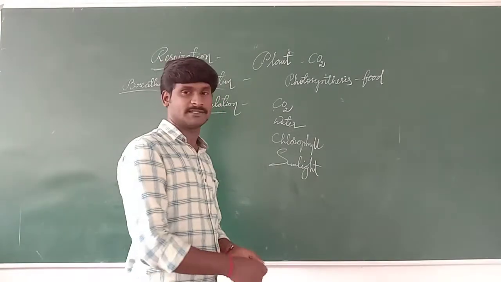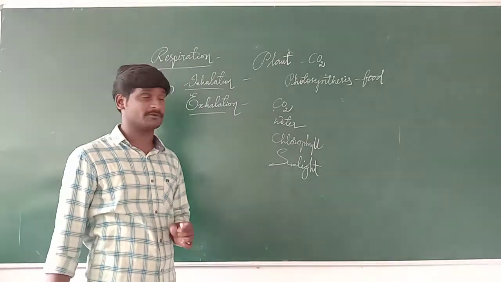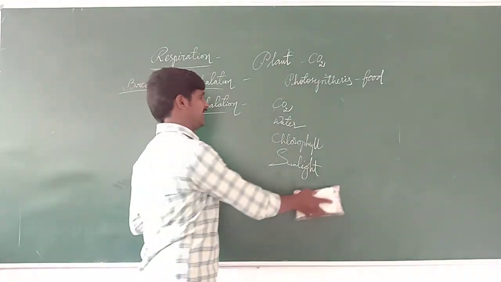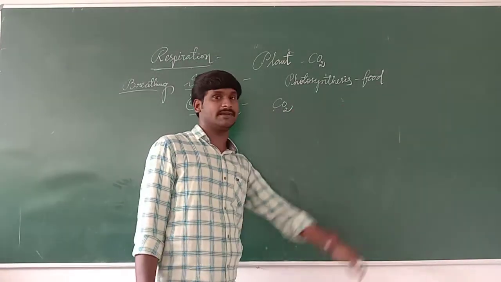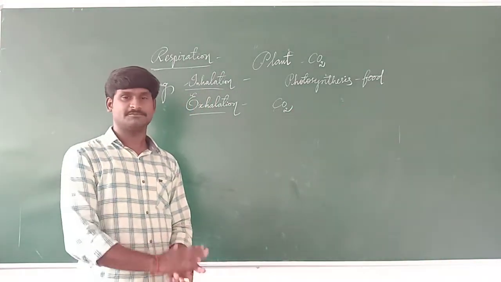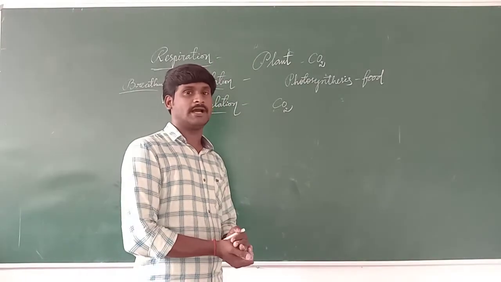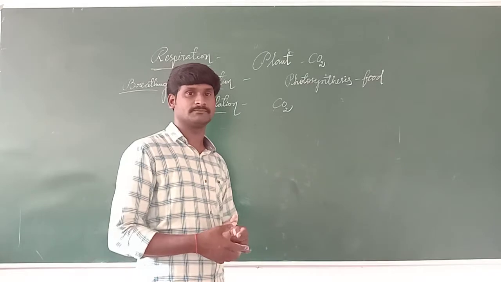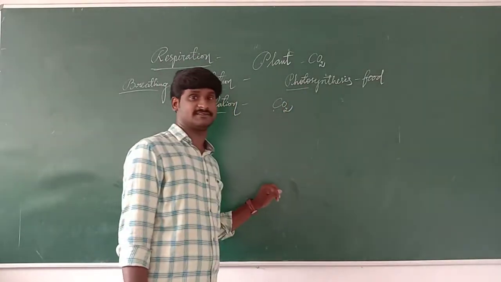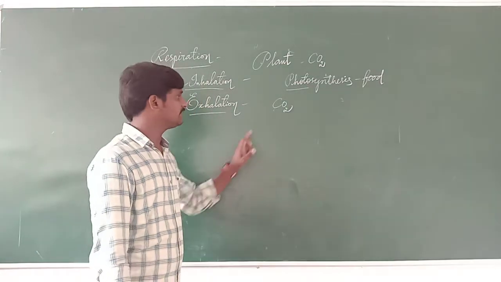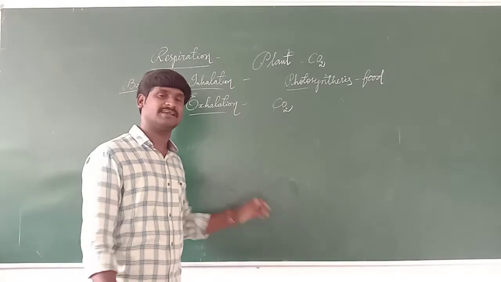But now we are discussing breathing. That's a small piece of information I am giving you. When plants participate in photosynthesis, they take carbon dioxide. By this process, plants can prepare their food and survive with the food. When plants participate in photosynthesis, they definitely need carbon dioxide. How do they get the carbon dioxide? That is the gas we are releasing outside.